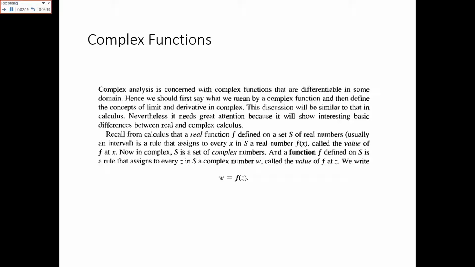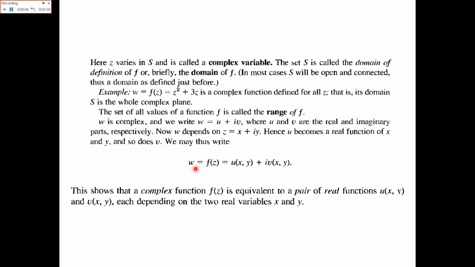So again, the definition of the complex function basically tells us that a complex number w, whose function has been given, is equal to the function of a complex number z that is defined in a set of complex numbers S. Now here z varies in a set of complex variables.